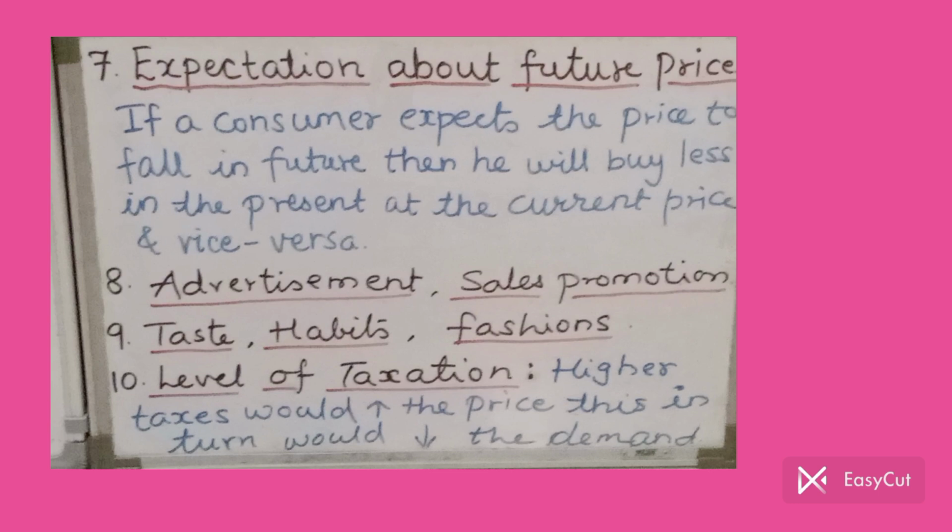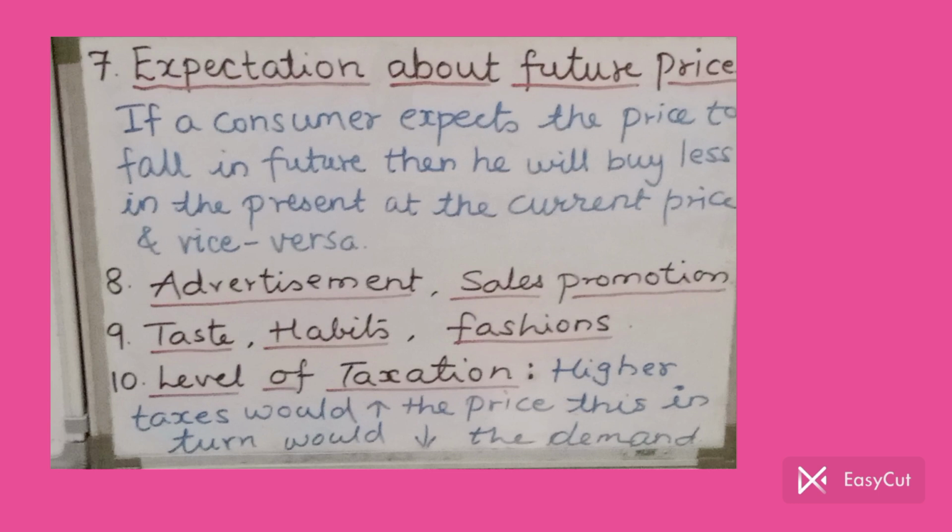Then next, the taste, habits, preferences, and fashions will determine the demand of the product. If people are habituated to use a particular commodity, or if the commodity is in fashion, then during that time the product will find higher demand. And once the commodity goes out of fashion, its demand will fall. Likewise, you may explain this point in your own words, very simple points, nothing specific to be written.